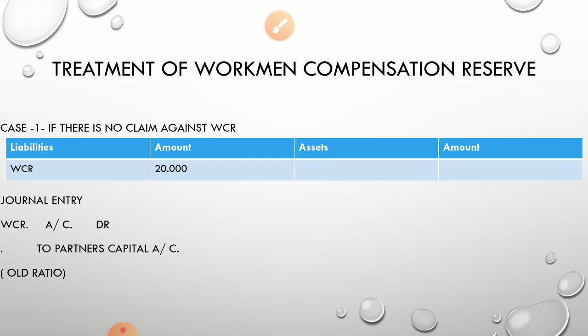Okay, now workmen compensation reserve is there in the liability side. Already I told you, all reserves, profit nature items will appear in the liability side. But here so many cases can be there, so those cases we are going to discuss. One by one, we will see and understand. So here I have given case 1.